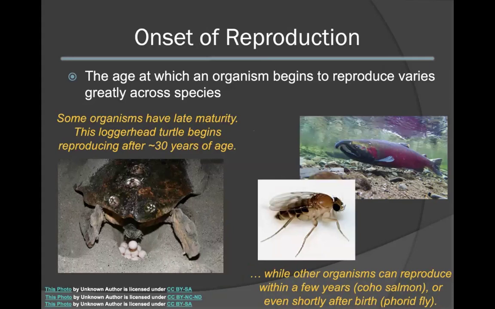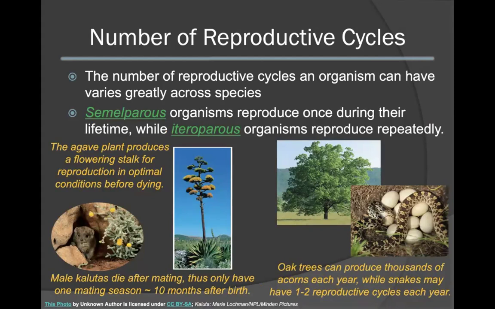Some organisms have late maturity, like the loggerhead turtle, which can only reproduce after it reaches about 30 years of age, while other organisms can reproduce relatively quickly, within a few years after birth or within a few days after emergence of an adult fly, as the phorid fly, as seen here. The number of reproductive cycles that an organism can have within its lifetime can also vary greatly across species.